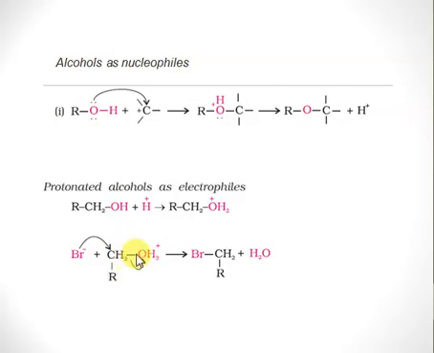As mentioned in the previous slide, to decide whether the alcohol has acted as a nucleophile or an electrophile, the key point is just to see which bond has been broken. If the oxygen-hydrogen bond has been broken, the alcohol has acted as a nucleophile. But if the bond between carbon and oxygen has been broken, the alcohol is acting as an electrophile.